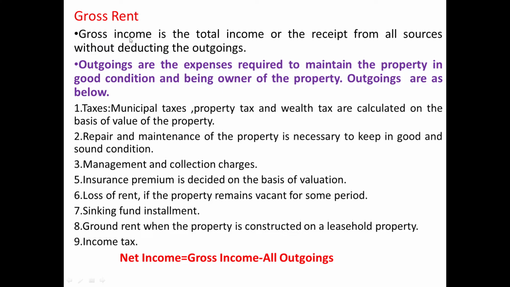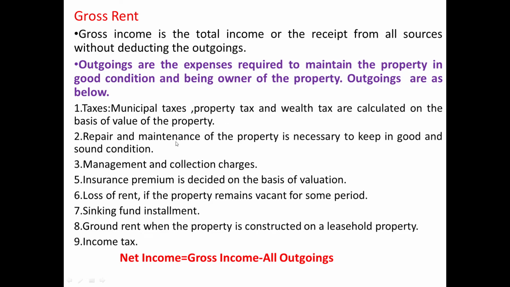Now the gross income, or we can refer to it as gross rent. It is the total income or receipt from all sources without deducting the outgoings. And outgoings are the expenses required to maintain the property in good condition and for being the owner of the property. Outgoings are as below. These are taxes that we have to pay to the municipal corporation. It may be property tax, well tax. All these are decided on the basis of the value of the property.